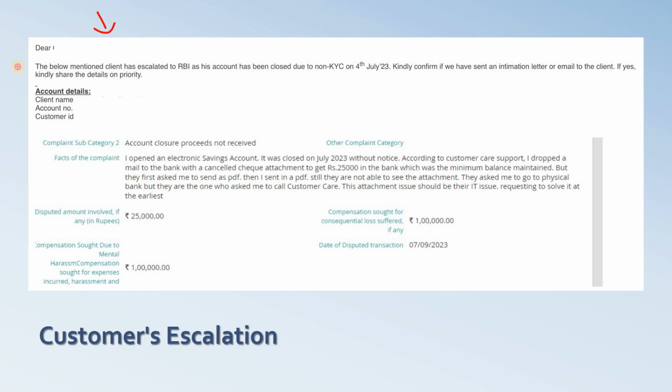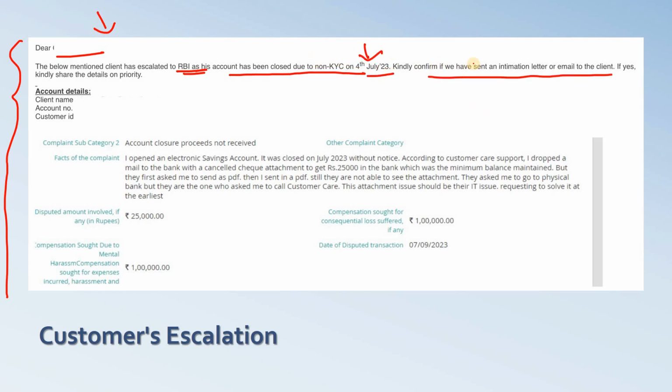So here, this particular escalation email we received from our social media handler team, who handle the escalations from various platforms. They mailed this way: dear, the below mentioned client has escalated to RBI as his account has been closed due to non-KYC on 4th of July 2023. Kindly confirm if we have sent an intimation letter or email to the client. If yes, kindly share the detail on priority.